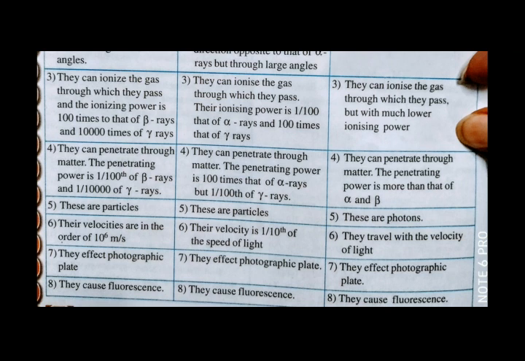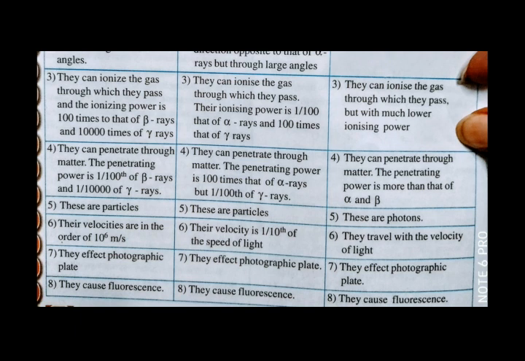And the fourth point is penetration power. The alpha particle, because of its positive charge, its mass of 4 and its bigger size, can't penetrate into the nucleus. Compared to these three, the alpha particle is biggest in size, so it can't penetrate into nuclei.